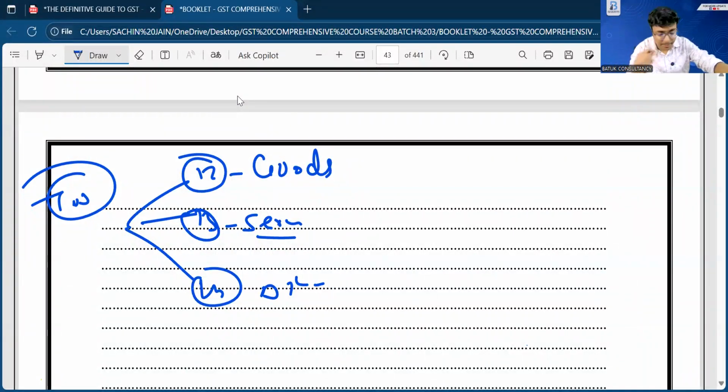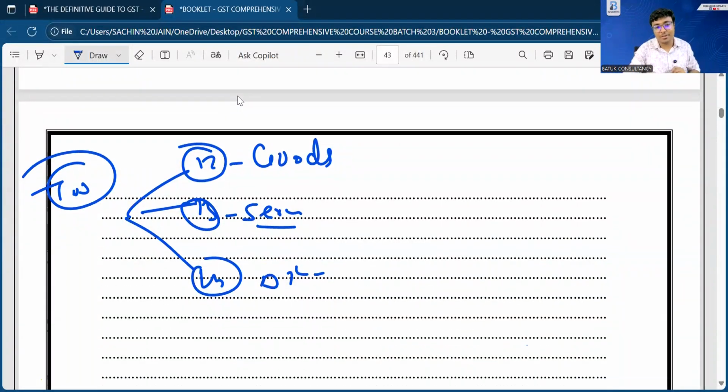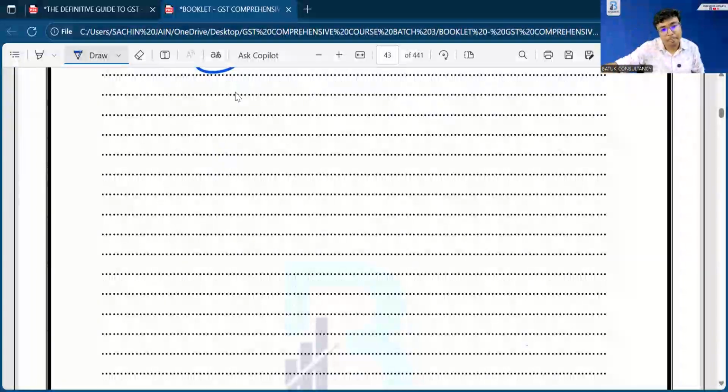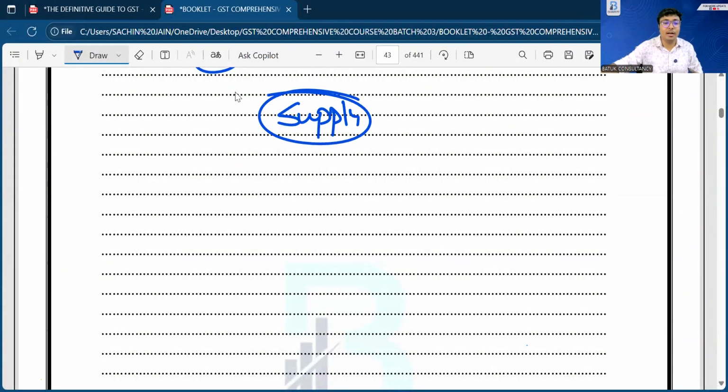Now, sir, we are starting the next concept, which is also very interesting and again very important for all of us. We have decided that this particular activity or transaction is a supply. I am creating a tree for you. First we have to determine it as an activity or transaction.